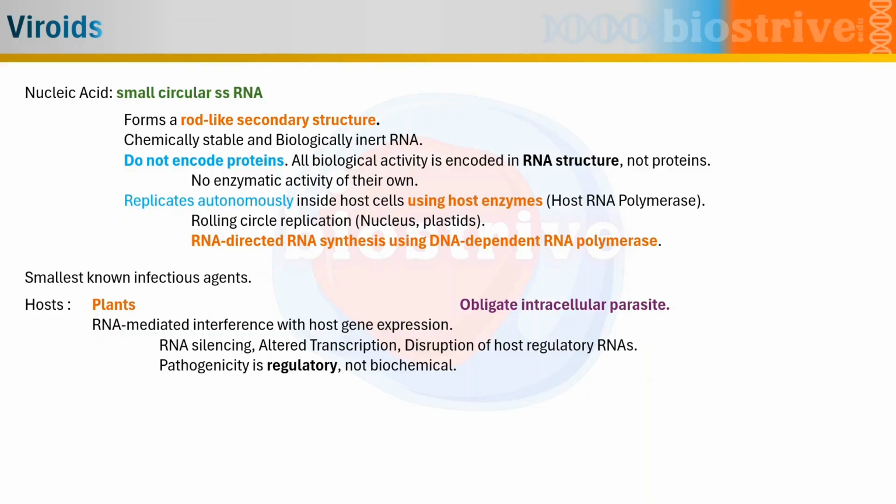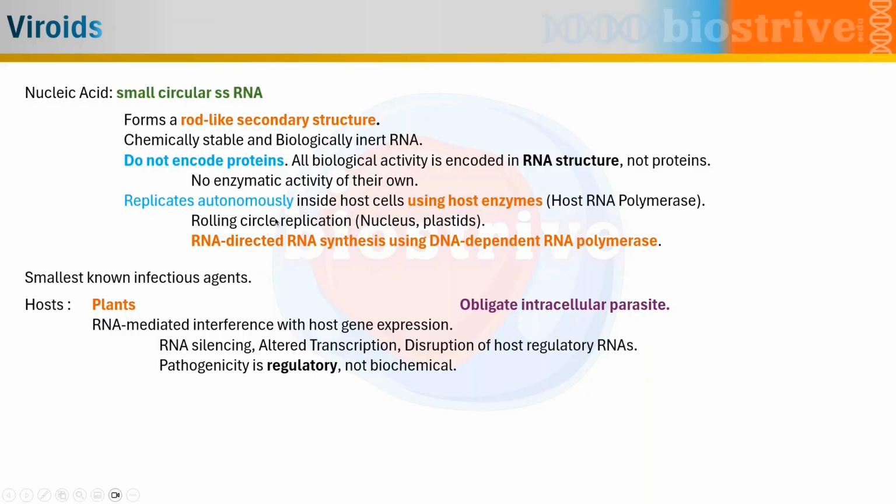And if they do not encode for proteins, they will lack their own enzymatic activity, and all of their biological processes will be dependent on the host proteins, or we can say host enzymes. They will replicate using host RNA polymerases. All of their biological activity is encoded in the RNA structure itself, but not proteins. For proteins, they will utilize the host proteins as well as host enzymes. If we talk about the replication of viroids, they replicate autonomously inside host cells using host enzymes, which we already talked about, that they are host RNA polymerases.